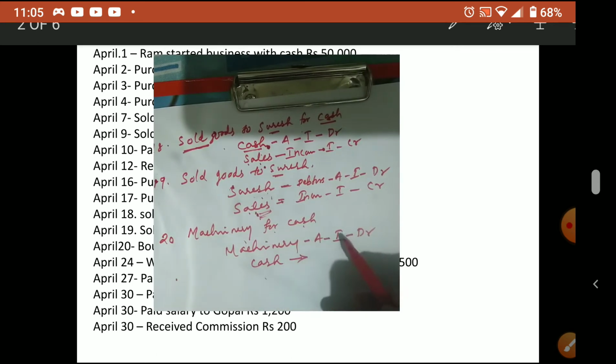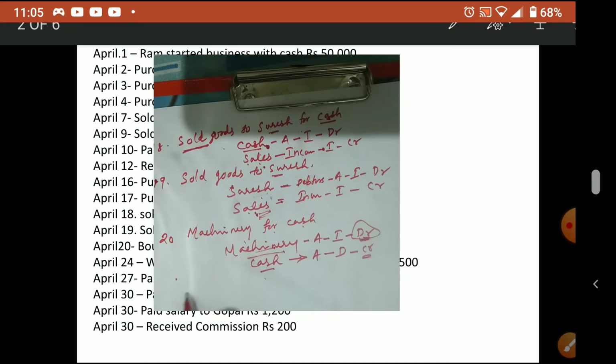Cash we have to pay. When we purchase machine, we have to pay cash. So cash is also an asset, but it is a decrease. So credit. So what do we write? Machinery account debtor to cash. Here this debit credit you have to see. What Dr comes, that will be the first line. Okay. Now second, that one is over.